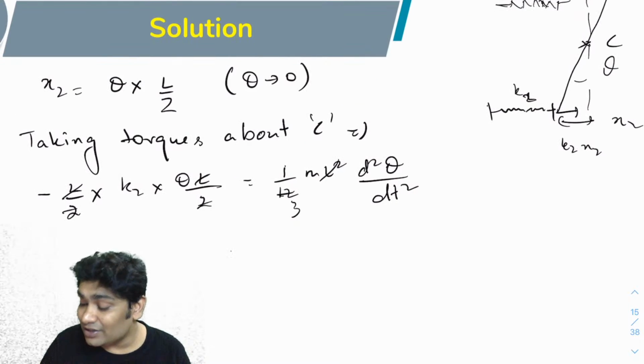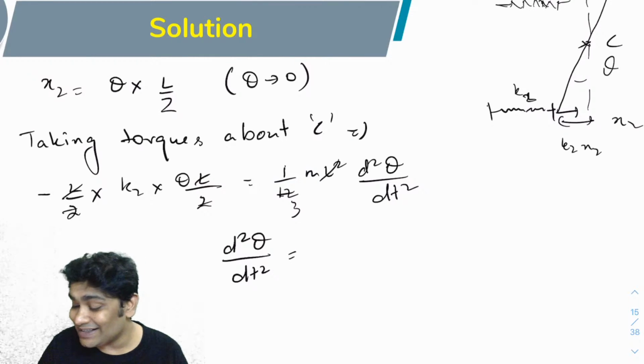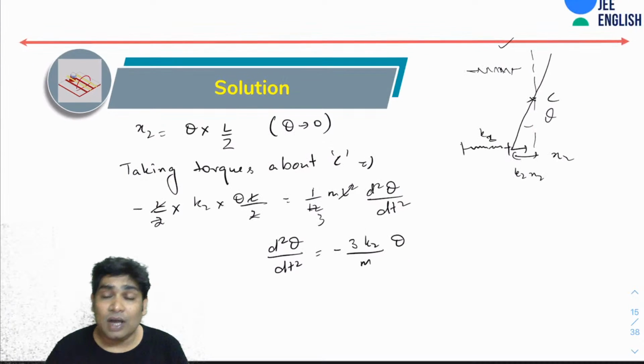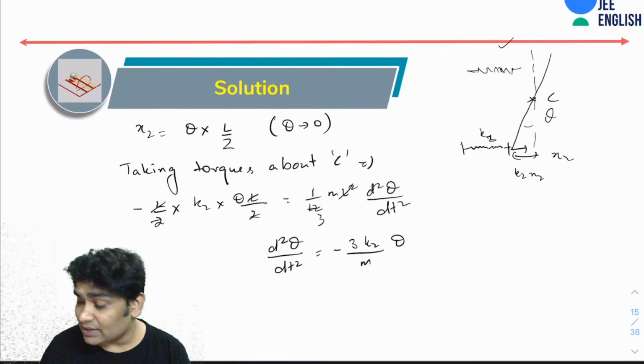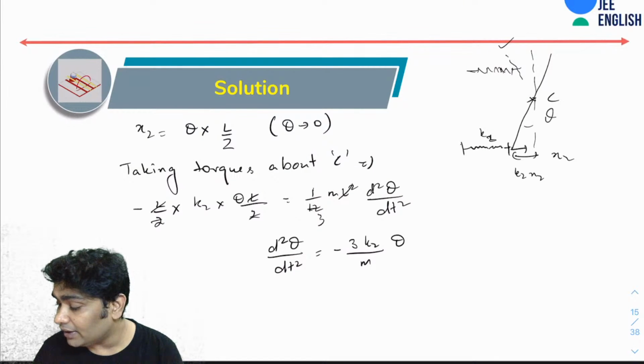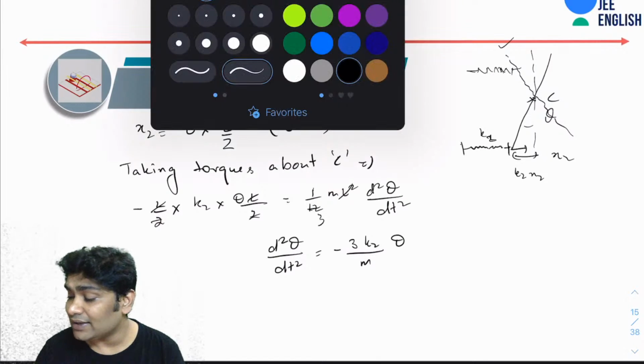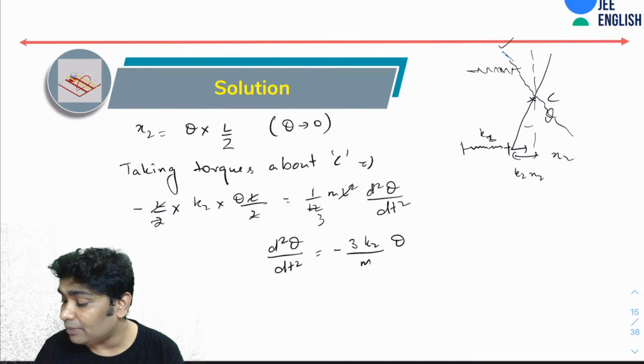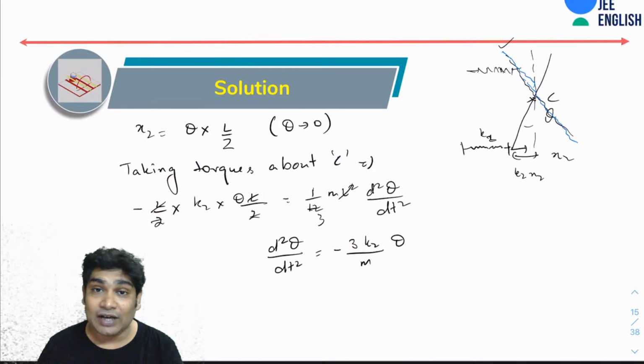So what I am getting is d2 theta by dt2 is 3k2 over m theta. Now you realize that you will get exactly similar thing when this rod is bent like this. You should get exactly the similar equation except that instead of k1 you will have k2, and instead of k2 you will have k1.